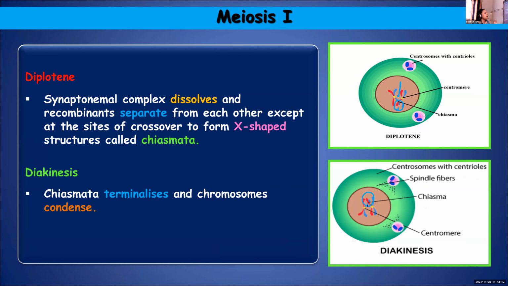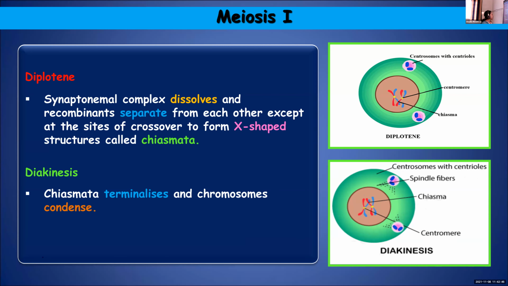That will resemble an X. They'll remain as X-shaped structures, and you call these X-shaped structures chiasmata. What are chiasmata, children? The X-shaped structures where these two chromatids remain attached. And then the next one, the last phase, is diakinesis. Chiasmata will terminalize.